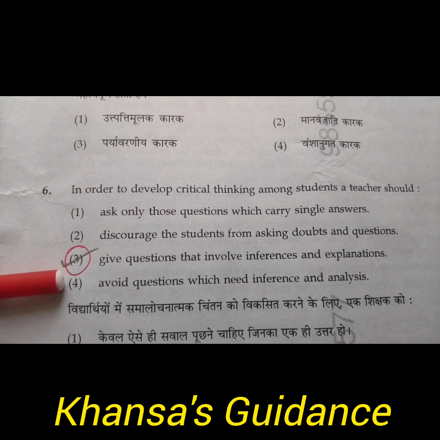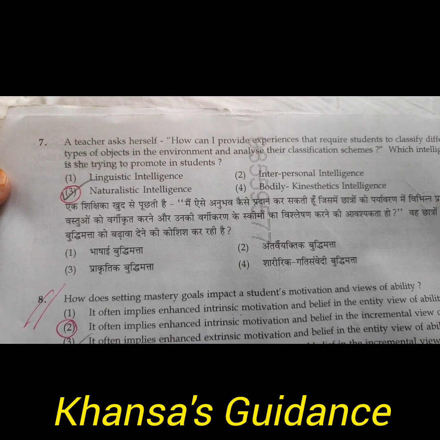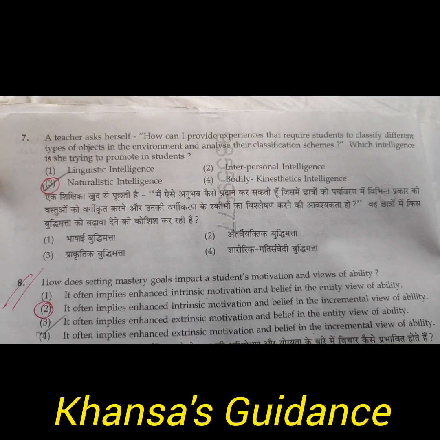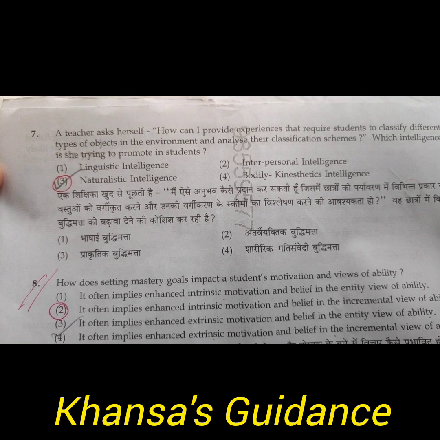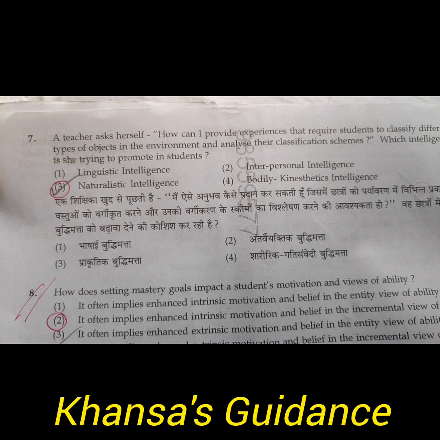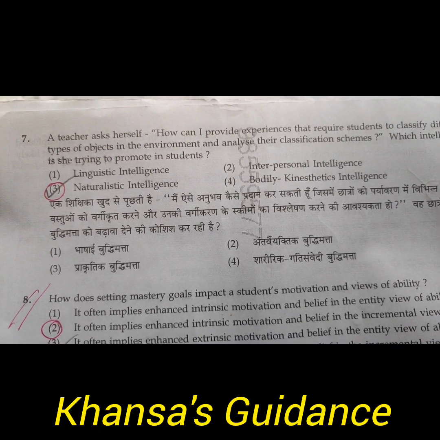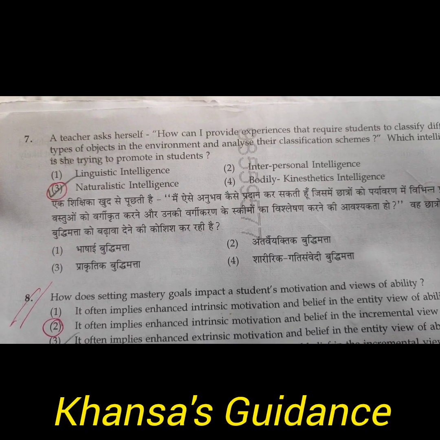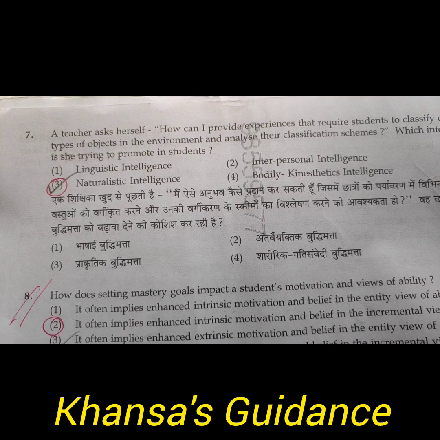The seventh question is, a teacher asks herself, how can I provide experiences that require students to classify different types of objects in the environment and analyze their classification schemes? Which intelligence is she trying to promote in students? Whenever environment comes, remember the answer will always be naturalistic intelligence, because it is related to the environment.